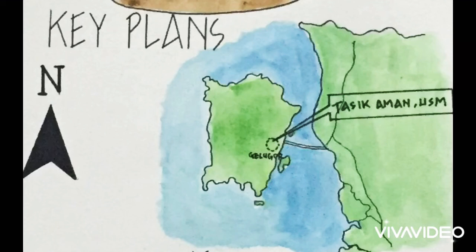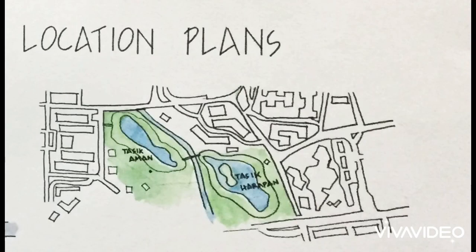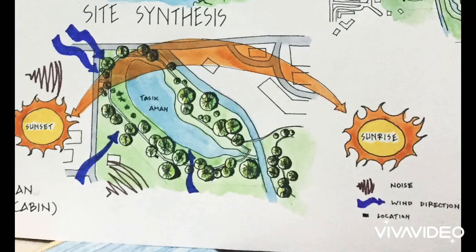So this is the key plan, which is where Tasik Aman is located. Tasik Aman USM is located at Gelugor in Penang. So this is the location plan, where, as we can see, Tasik Aman is nearest to Tasik Harapan in USM. So in the site synthesis, we can see the wind direction is more to the northwest, and the noise is more to the northwest also at Tasik Aman. So I chose the best location at the southeast of Tasik Aman because the location has medium vegetation, is not too noisy, and is not too dark at night.